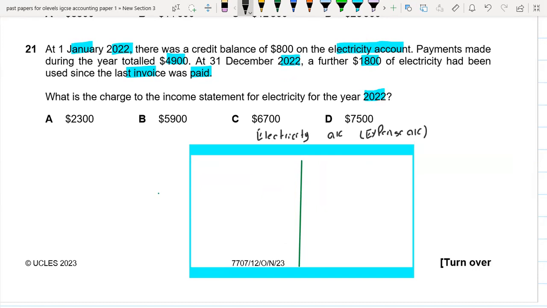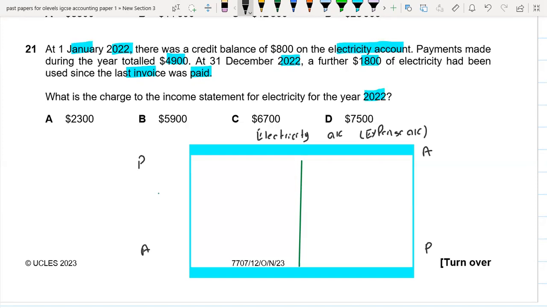Okay. So first of all, we have the current balance of $800. For this, we will be preparing a PAAP account. It means that if there's a prepaid balance at the start of the year, we will be recording it here.